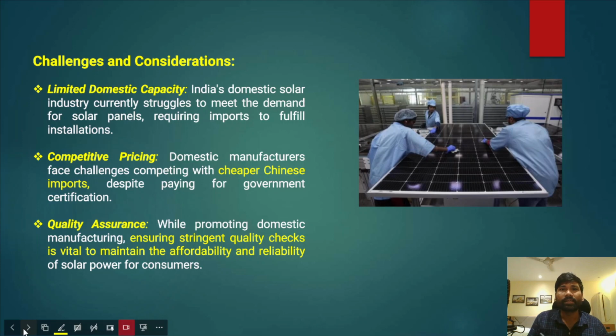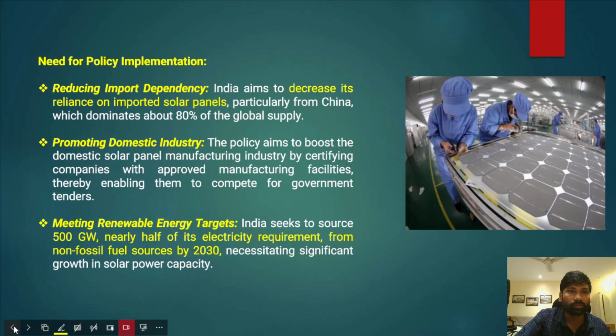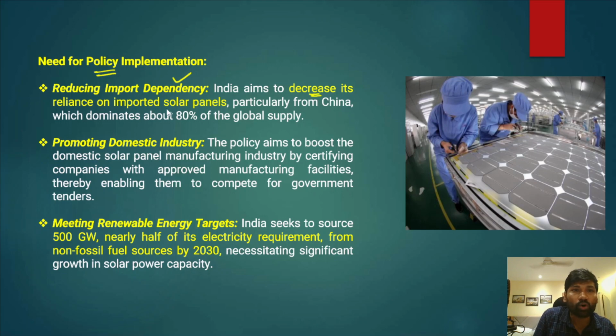Now understand this, there are certain challenges involved. But before discussing those challenges, what exactly is the need for such policy implementation? First and foremost, we need to talk about reducing our import dependency. India aims to decrease its dependence on imported solar panels, particularly from countries like China, which dominates around 80% of the global supply of these solar panels.